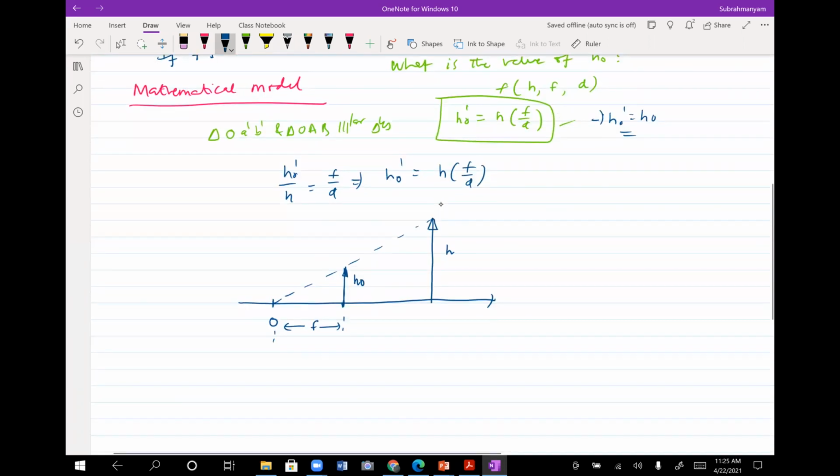And this O is nothing but your center of projection. So this is indeed the mathematical model of the pinhole camera. This is how you mathematically use the model. Now you tell me what is the distance of the camera, and everything is encoded properly in this model.